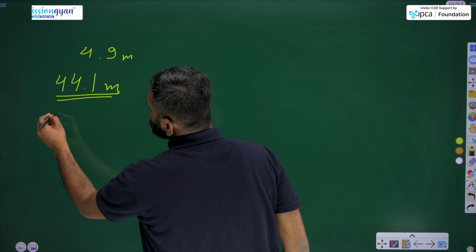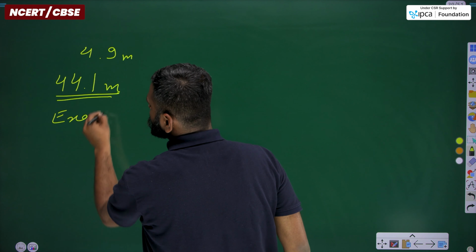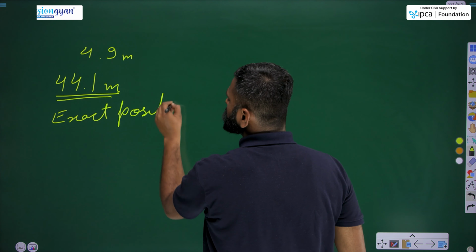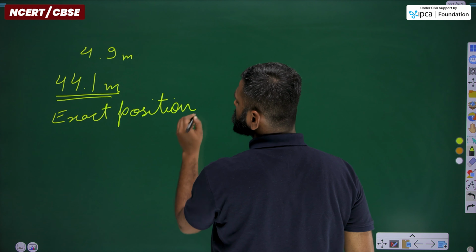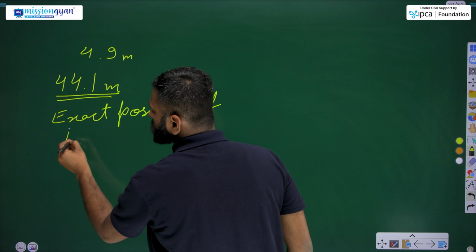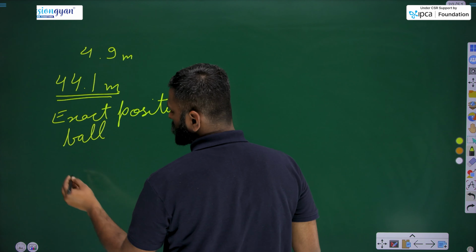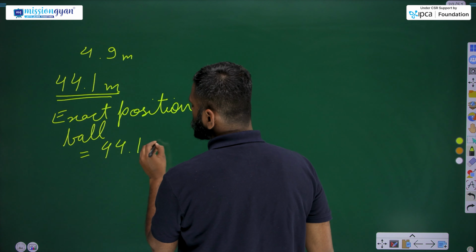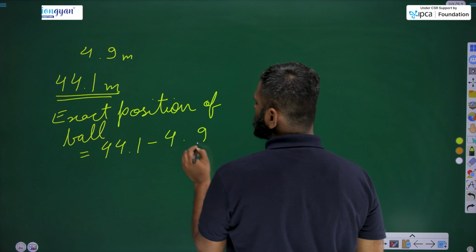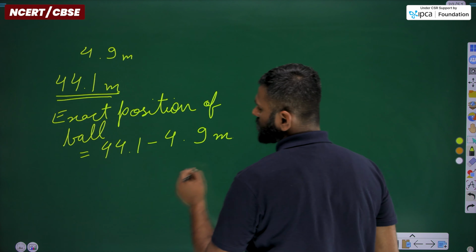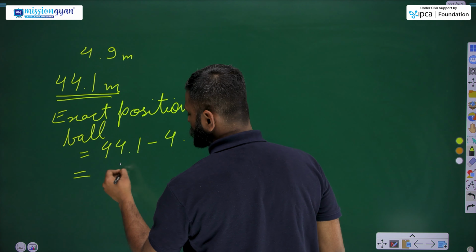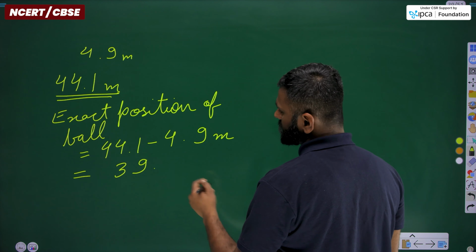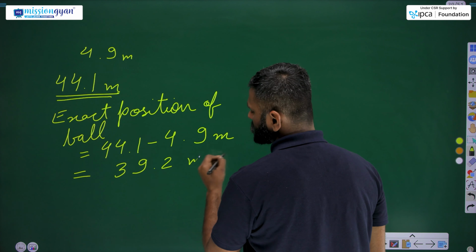So the exact position of the ball will be 44.1 minus 4.9, and it will give us 39.2 meter.